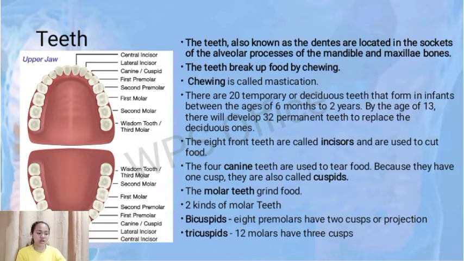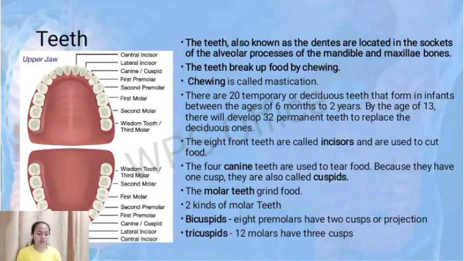Chewing is called mastication. So chewing is the first process of digestion. There are 20 temporary or deciduous teeth that form in infants between the ages of 6 months to 2 years old. By the age of 13, they will develop 32 permanent teeth to replace the